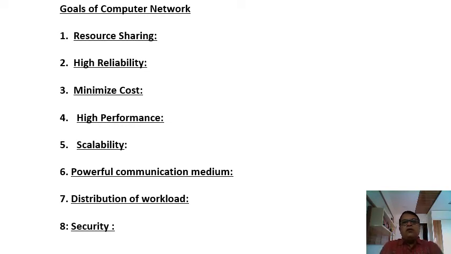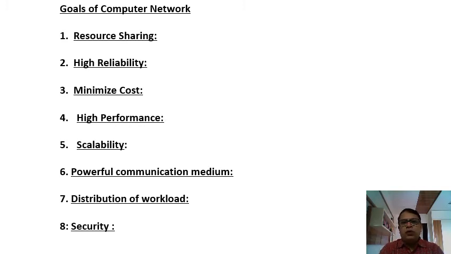Then powerful communication medium. By using a computer network, we can have a powerful communication medium, or you can say that computer networks can be used as a communication medium. A very good example is the internet.